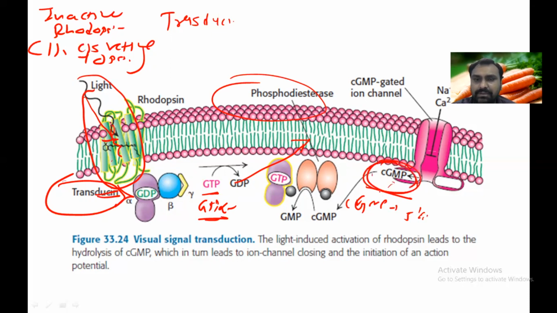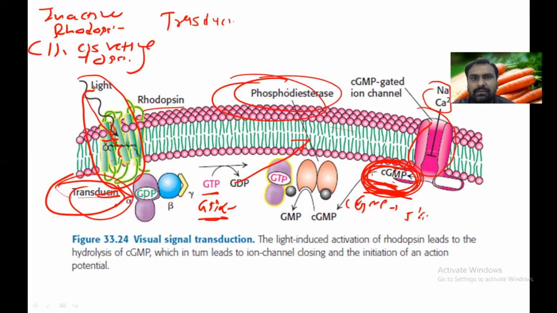Now this cyclic GMP is important to keep the sodium channel of the rods open. In the membrane of the rods, there is a sodium channel, it is open, and cyclic GMP will keep this channel open. When light falls on the retina, rhodopsin is activated. It will activate the transducin, transducin will activate phosphodiesterase, and phosphodiesterase will break down the cyclic GMP. Cyclic GMP is not available, so the sodium channel will not stay open, so it is closed.